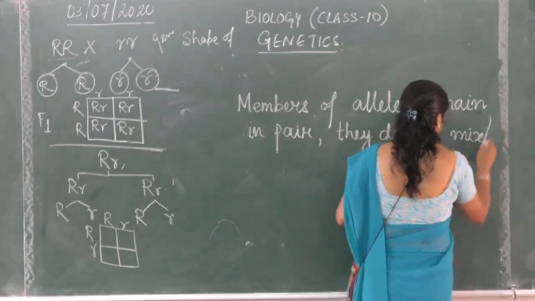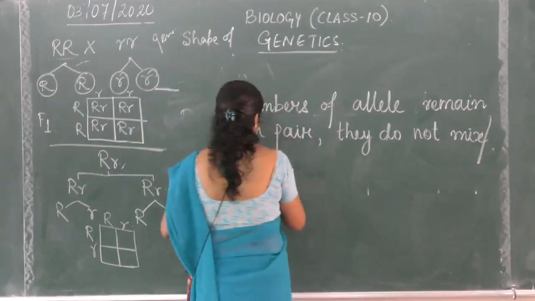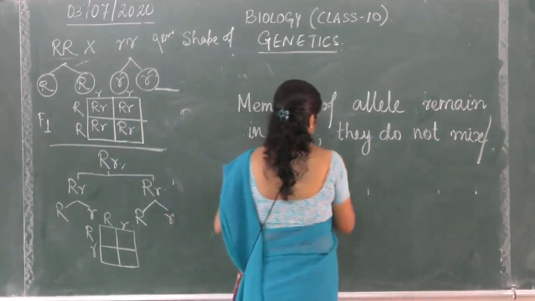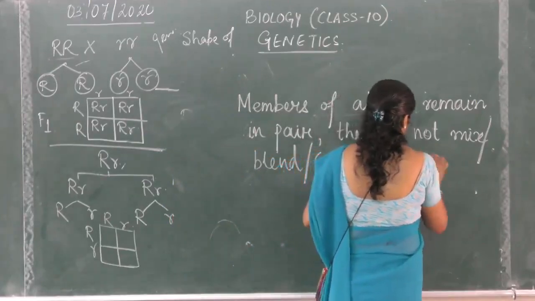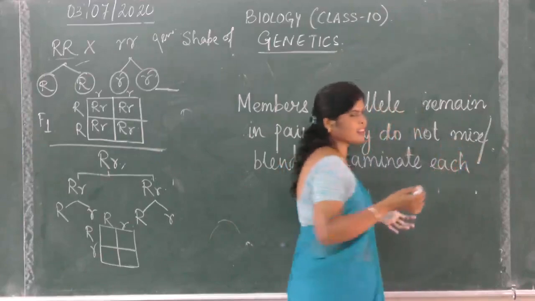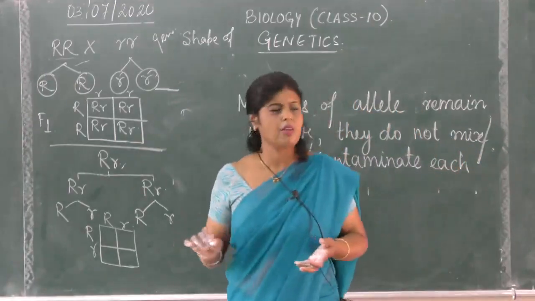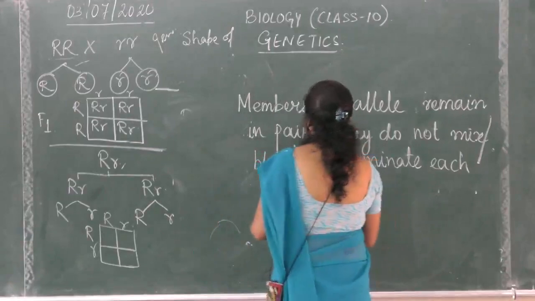You can use the term mix, blend, contaminate each other. Contaminating is the term given for mixing.